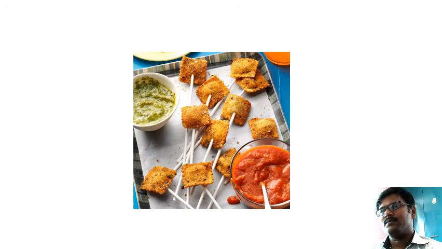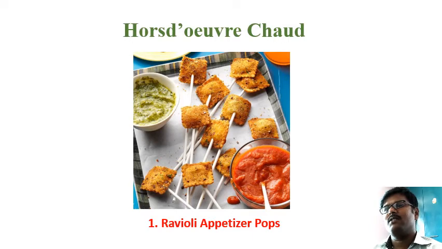The ingredients we use in cold and hot appetizers are similar. The only thing is which kind of preparation can be served hot and which kind we have to serve cold. That's the only thing we have to understand here. So here you can see a pasta. This is the pasta ravioli, an Italian pasta.